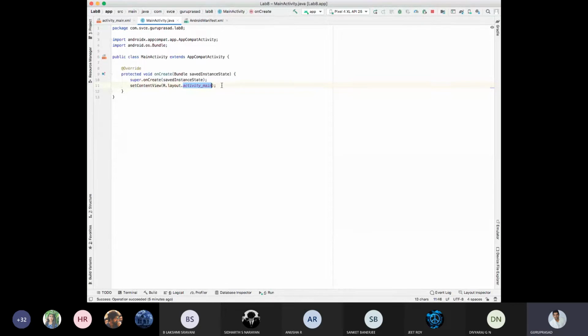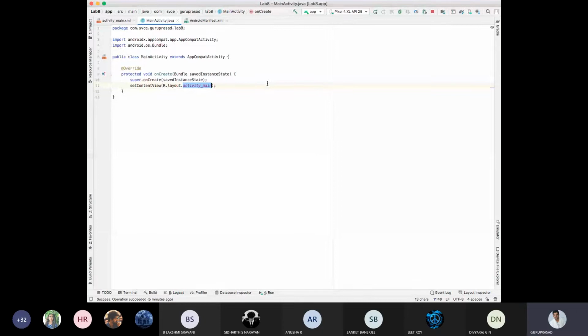Fine. So now I need to integrate all the buttons. First, I need to tell the Java side that there are buttons in the XML. Upon clicking them, there are further actions. I need to define button 1, 2, 3, 4, 5, 6, 7, 8, 9, plus, 0, hash, call, save and delete.